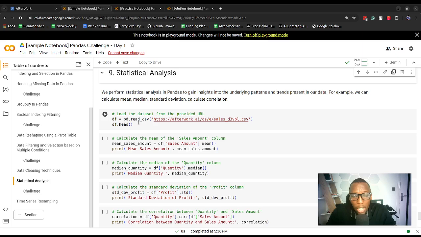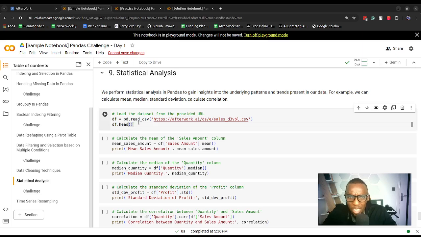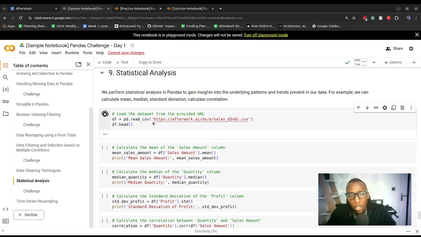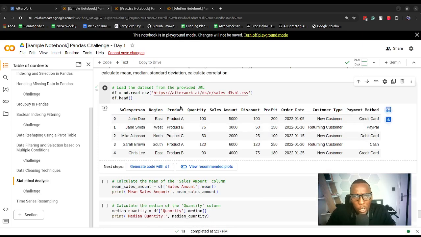Statistical analysis. We can perform statistical analysis in Pandas to gain insights into the underlying patterns. For example, we can calculate the mean, median, standard deviation, and also correlation, which tells us whether the values of one column change when the values in another column change, etc. So let's check on this data set. We're going to display this data set. It has the following information.